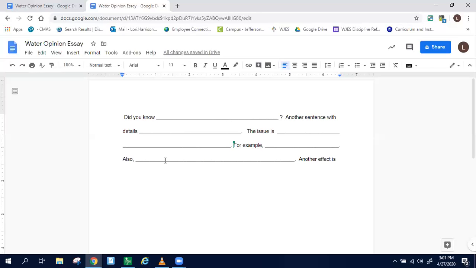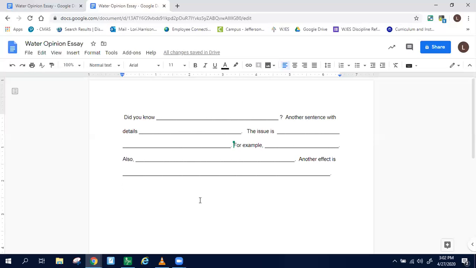So when you do that, you should have 3 more sentences today. So yesterday you had 3 sentences, today you have 3 sentences, and they will help our reader understand that there is this problem, and in the next paragraph we are going to explain to them how they can help with this problem. But for now, we need to explain it well so that they understand that there is a problem and it gives them a reason to want to help. Okay, so we had 3 sentences yesterday. We have 3 sentences today at least.